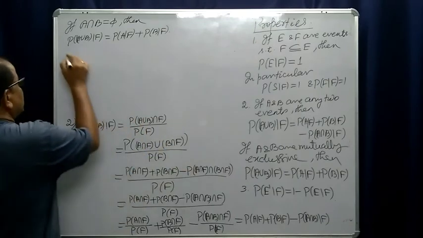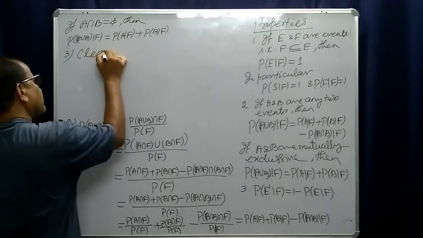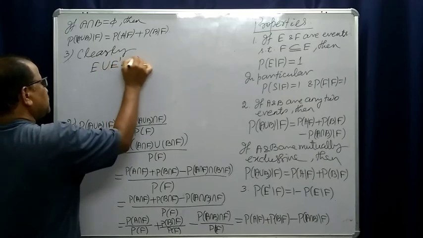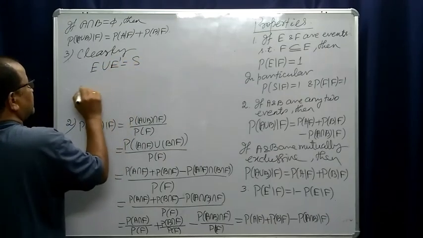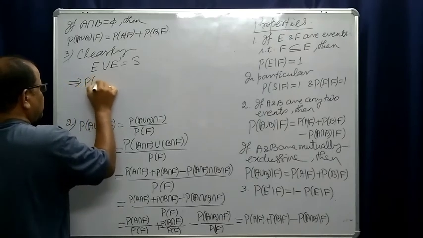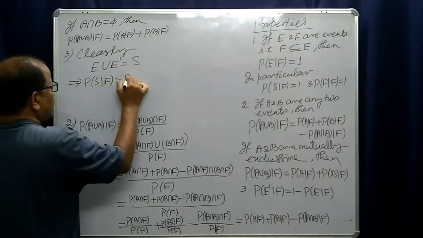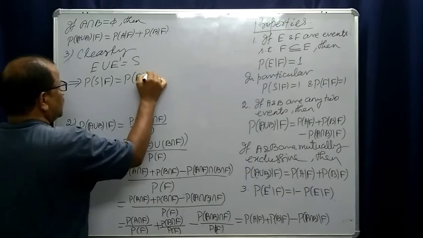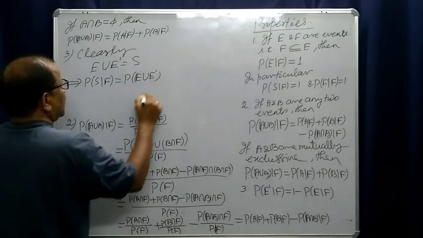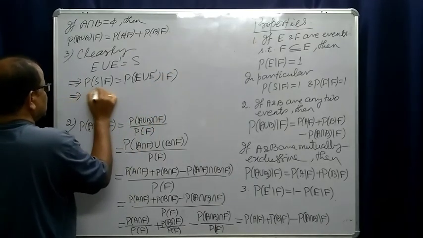Then the third one, this is very simple. Clearly E union E complement is equal to the sample space. And this implies probability of the sample space condition F is equal to probability of E union E complement condition F. This implies it is 1.